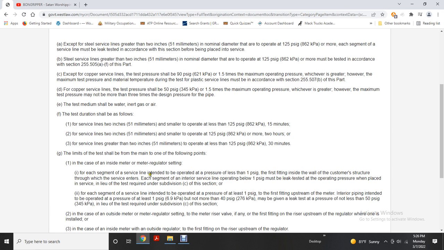And the limits of the test shall be the main to one of the following points. In the case of an inside meter regulator, for each segment of the service line intended to be operated at a pressure of less than 1 psi, the first fitting inside the wall of the customer structure from the service meter of each segment of the interior service line. Operated below 1 psi gauge must be tested at the operating pressure when placed in service in lieu of the test required in subdivision C of the section.